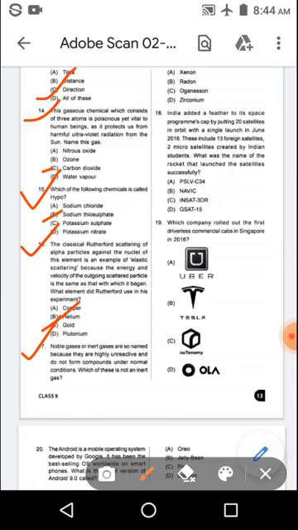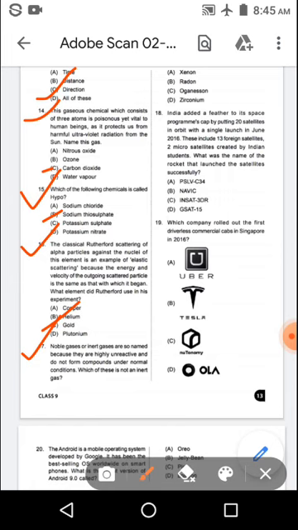Next question. Noble gases or inert gases are so named because they are highly unreactive and do not form compounds under normal conditions. Which of these is not an inert gas?